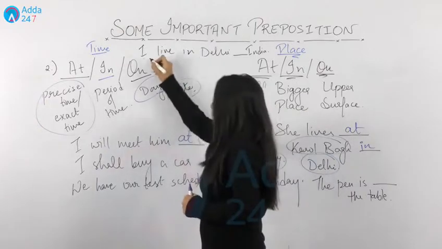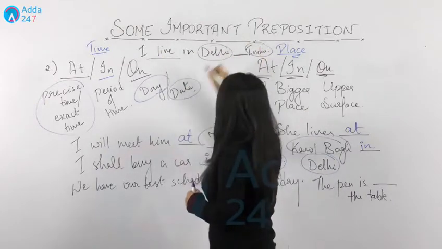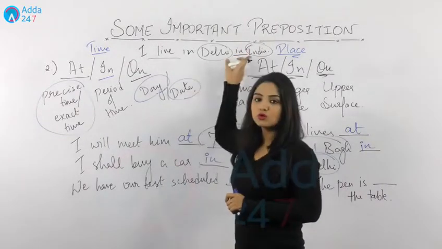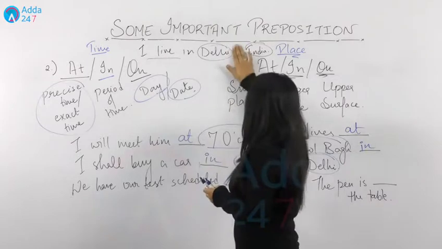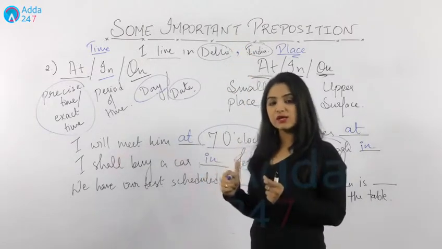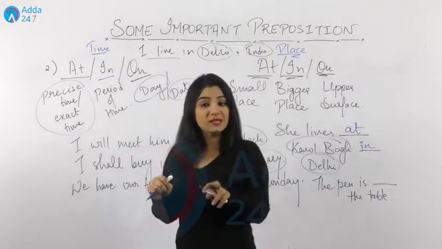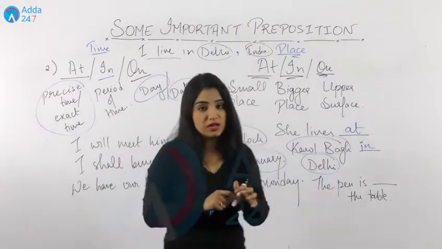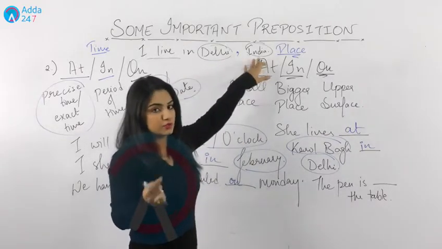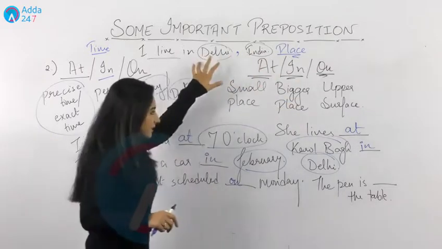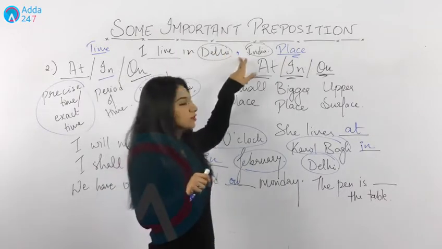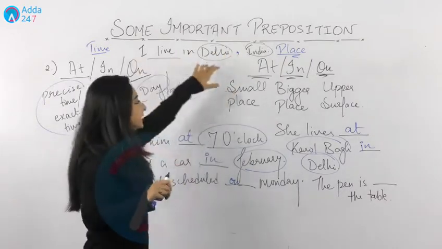Why? Whenever you have two big places given together, in that condition, you cannot place "in" two times. What you do is, you'll just place "in" at the first and after that you'll just place a comma, right? And this will convey the same meaning. Why? Because both the places are big. They are not small. Delhi is a big city and India is a big country. So when we talk about big places, then we use "in" with it. And if we have both the big places together, then we use "in", and along with that, we can use a comma there. Right? So I live in Delhi, India.